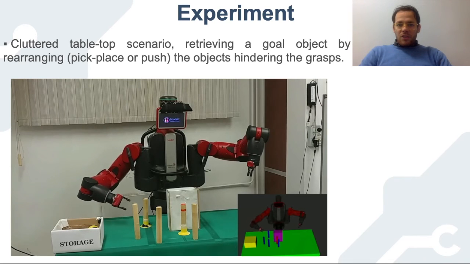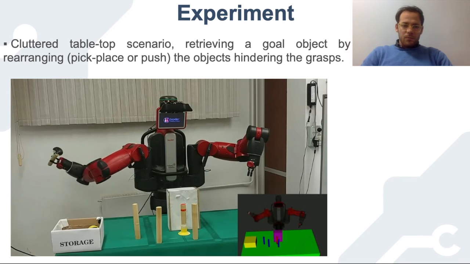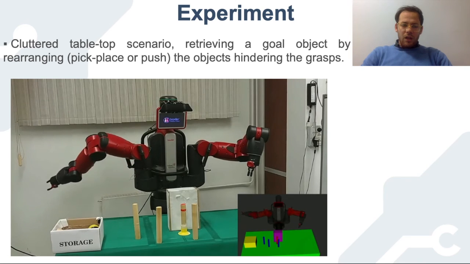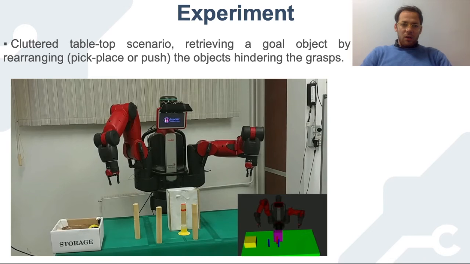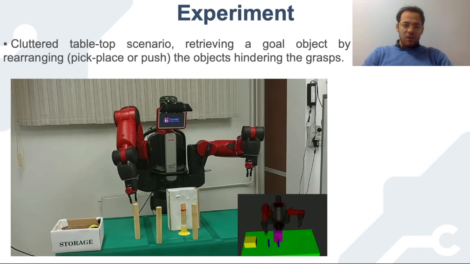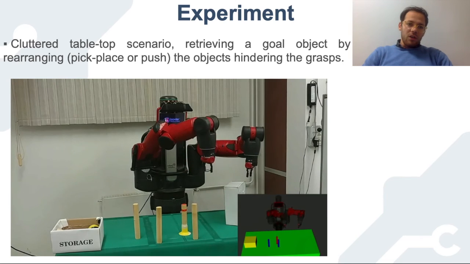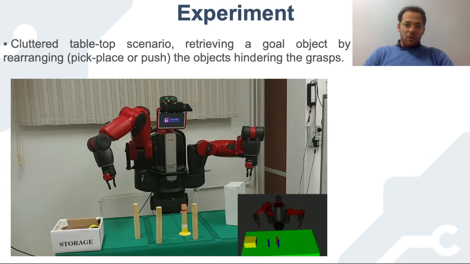In the representation layer, one graph is added to the main graph for every object rearrangement. As you can see in the video, if the object is not graspable, like the box, the robot has to push the object, and as soon as the target object becomes reachable, the robot tries to pick it.